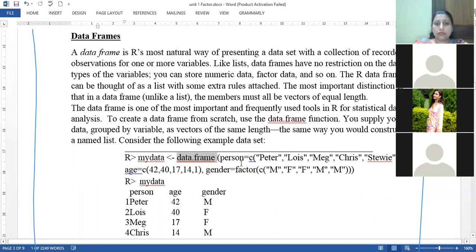What are these values? The first value is the person name. So we take the first entity as person, which is equal to a vector, and in this vector we have taken different strings, and all these strings denote the name of the person.